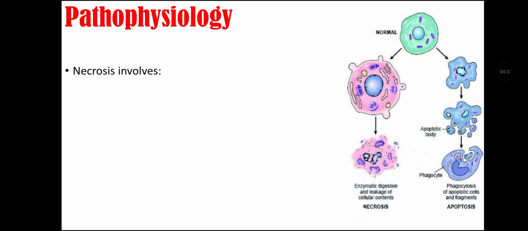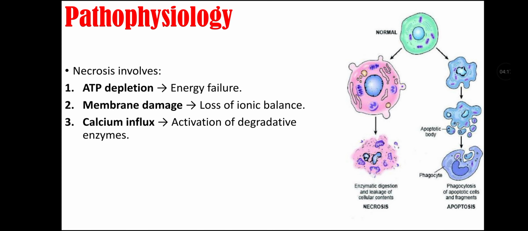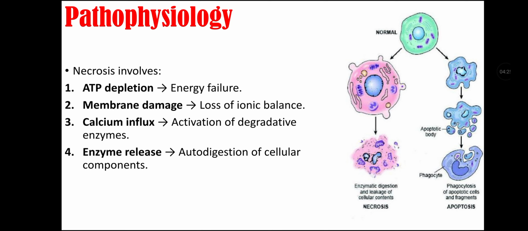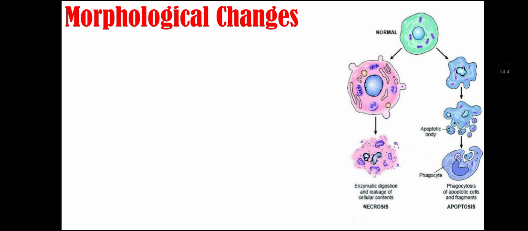Pathophysiology of necrosis. Necrosis involves ATP depletion that leads to energy failure. After energy failure, there is membrane damage that causes loss of ionic balance. Then it results in calcium influx that causes activation of degradative enzymes. Once the enzymes are released, there is autodigestion of cellular components, and these cellular components when released outside cause inflammation, and immune cell infiltrate damage the area and contribute to further tissue injury.